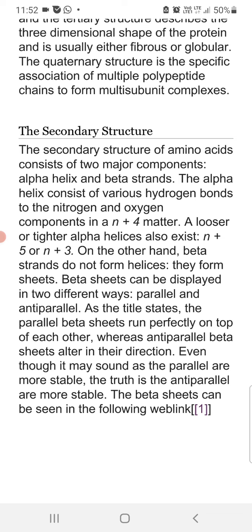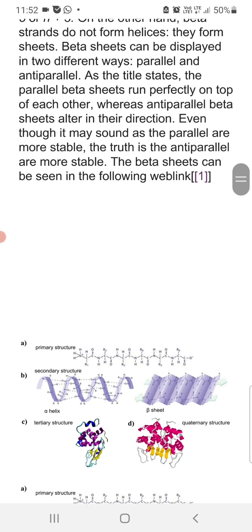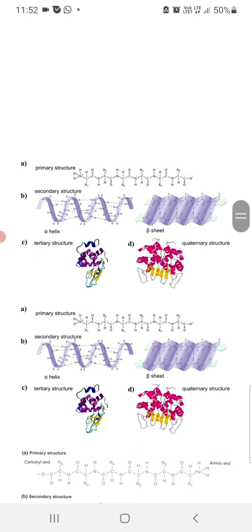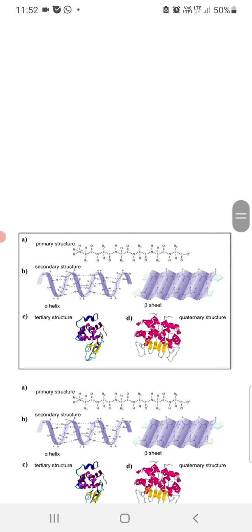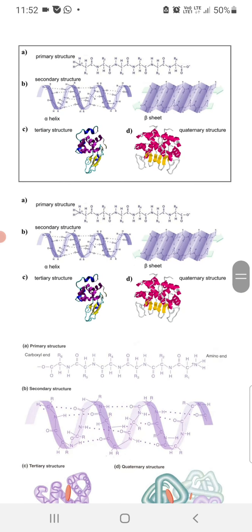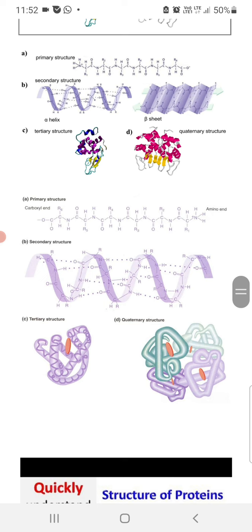The alpha helix consists of various hydrogen bonds to the nitrogen and oxygen, and that will undergo further conformational changes to make the functional proteins. So the formation of protein, that is through translation, is a polypeptide chain formation, but it is not the functional part of the protein.